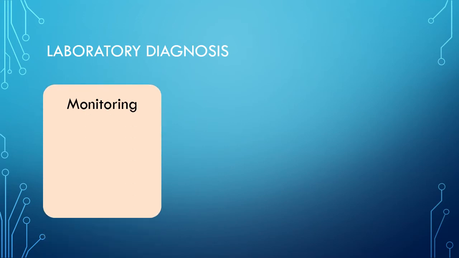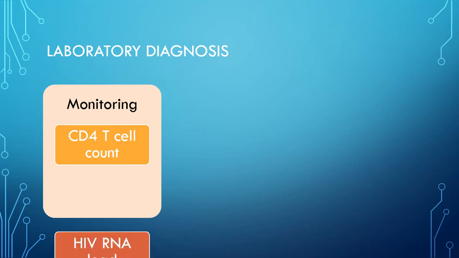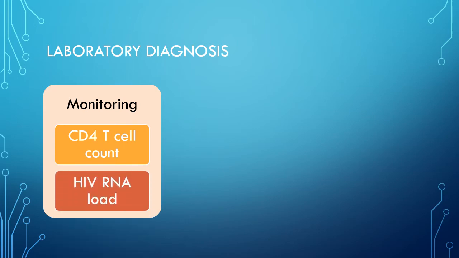Now there are a few tests that will be useful for monitoring in pediatric patients and also during the window period. For monitoring of HIV, the CD4 T cell count is most commonly used, and another useful test is the HIV RNA load, which is the most consistent and best tool at present for prognosis of HIV or monitoring of HIV.